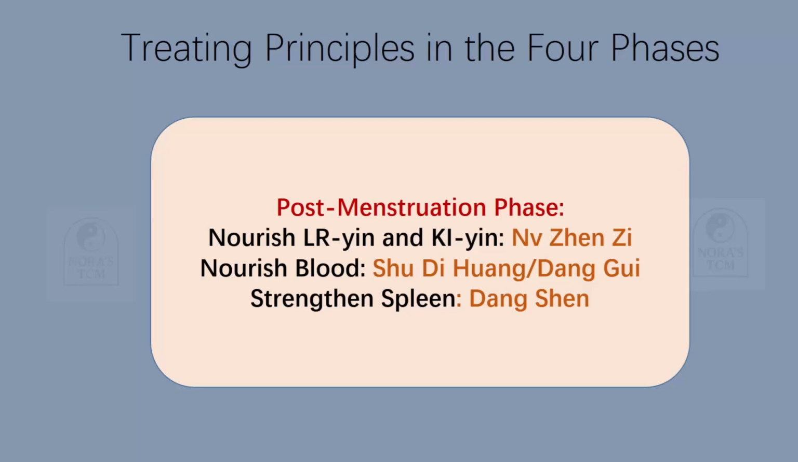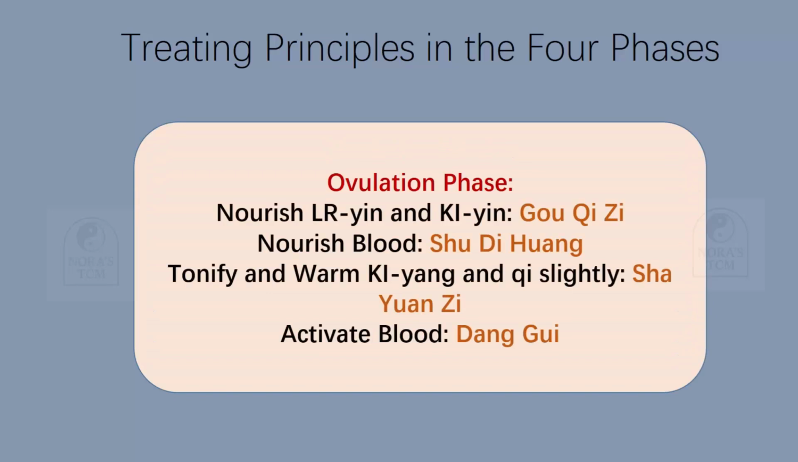Next, ovulation phase. Nourish liver yin and kidney yin, we can use 枸杞子. Nourish blood, we can use 熟地黄. Tonify and warm kidney yang and qi slightly, we use 沙苑子. Activate blood, we use 当归.